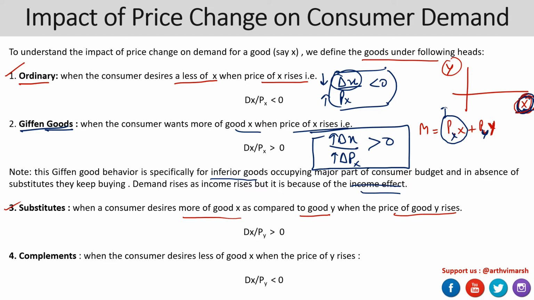For example, let's consider the case of beverages, which can be hot or cold. Let's consider the case of a latte and a cold coffee.